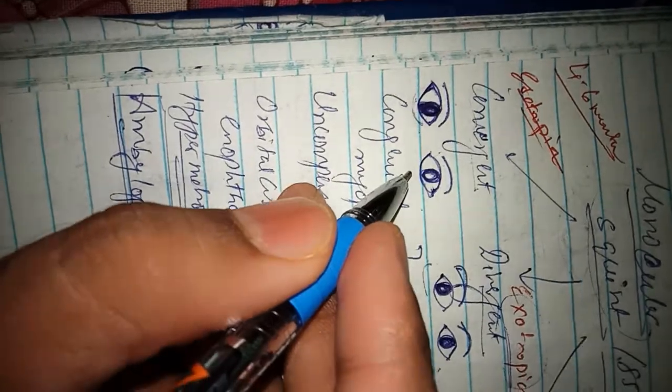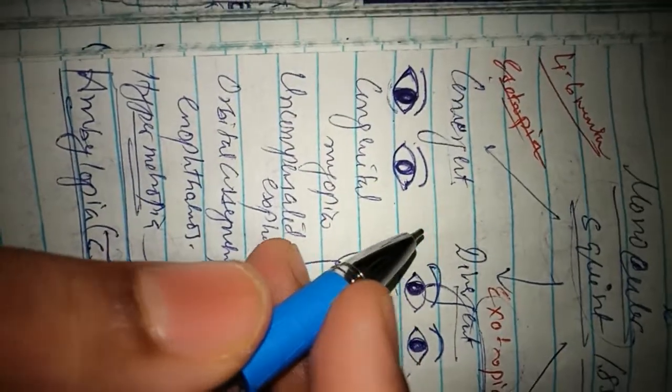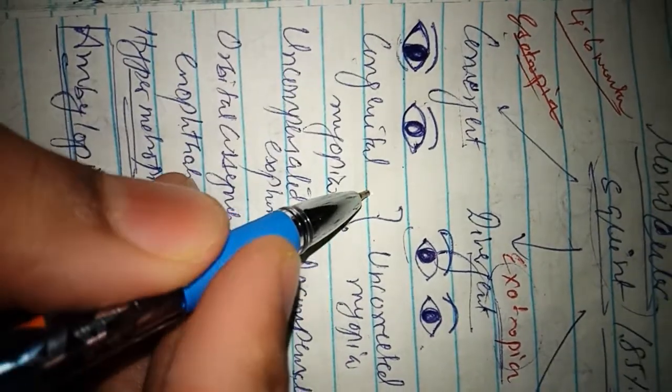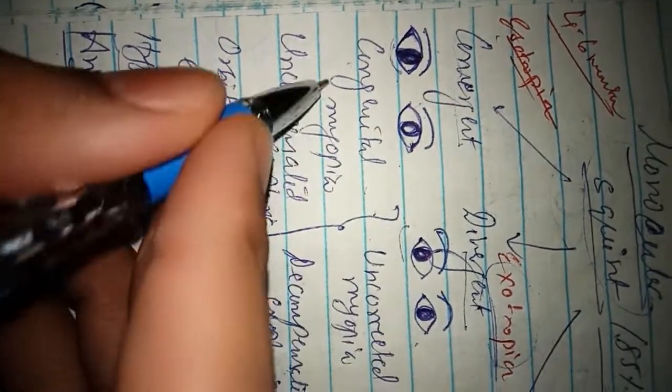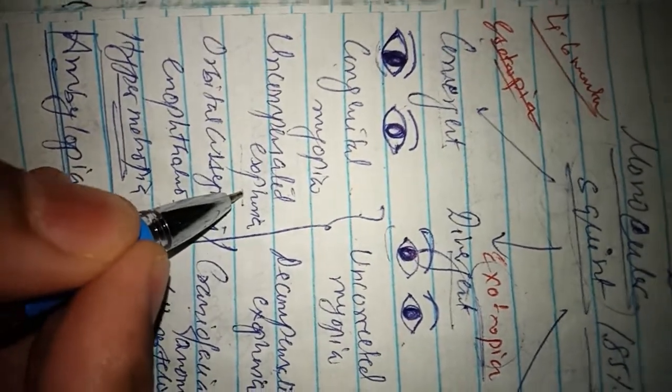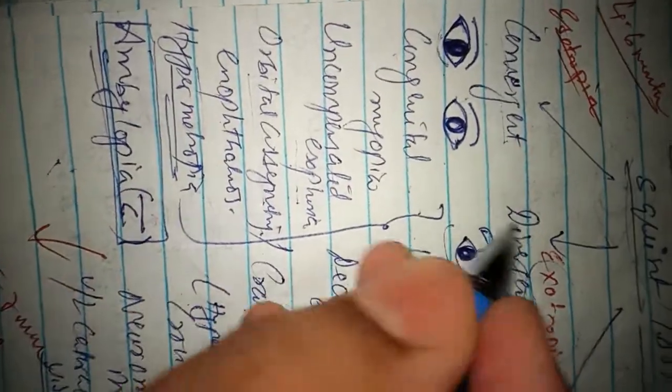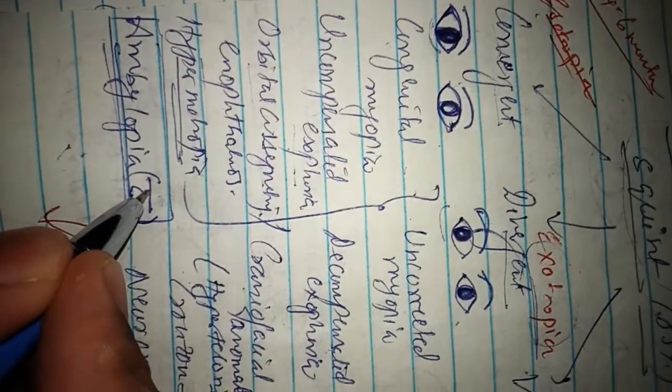I can see that the person has a squint. There is no latency. So, what are the causes of esotropia? Congenital myopia, uncompensated esophoria, orbital asymmetry, enophthalmos, hypermetropia, amblyopia if associated, but that is very rare. So these are the causes of the convergent or esotropia concomitant squint.